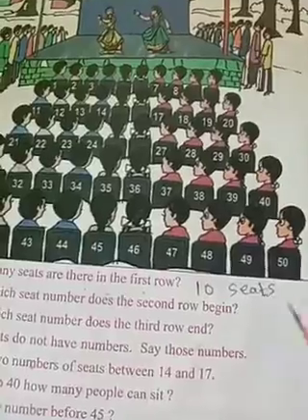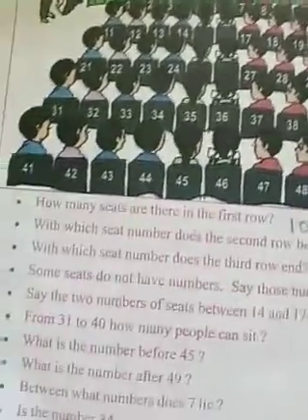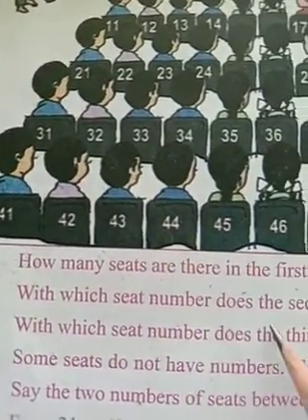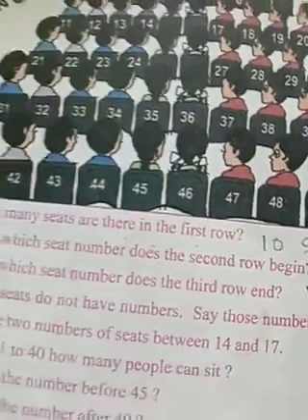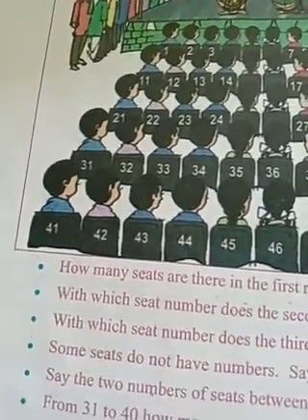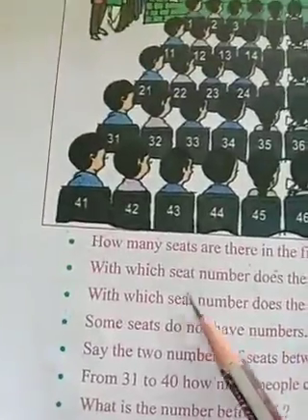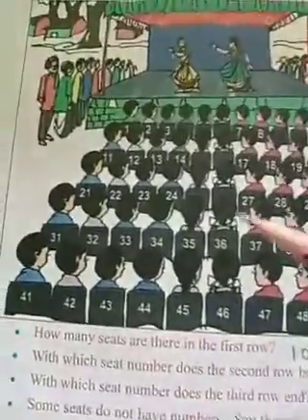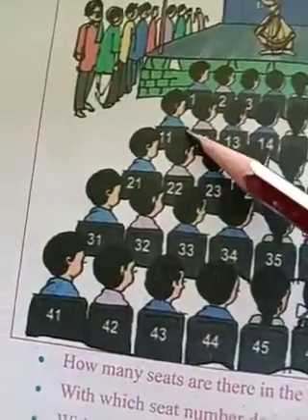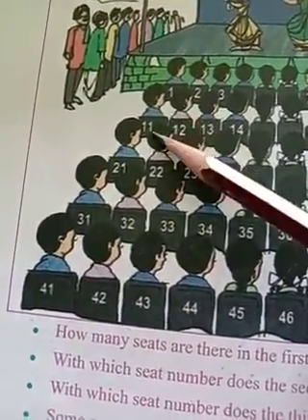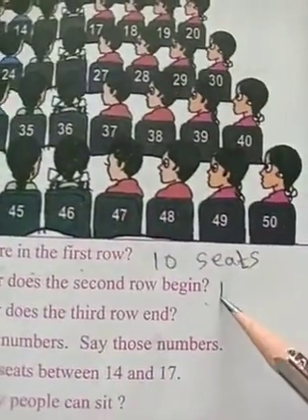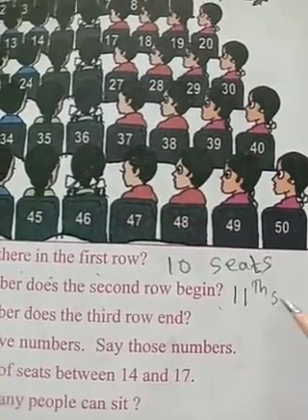So with which seat number does the second row begin? The 11th seat. The row begins with the 11th seat.